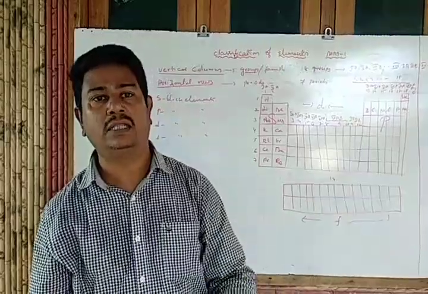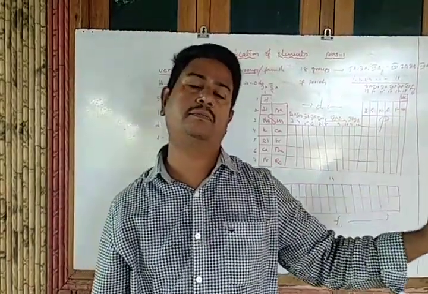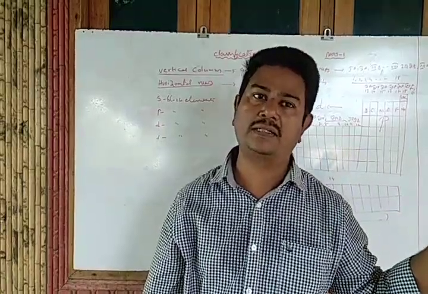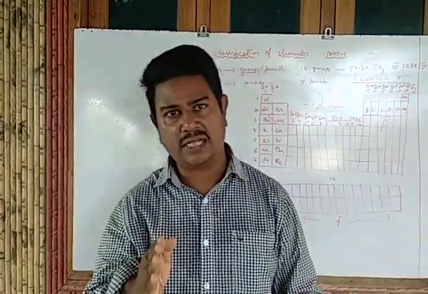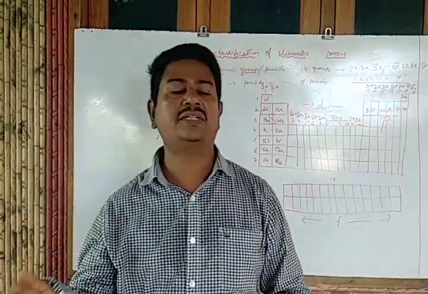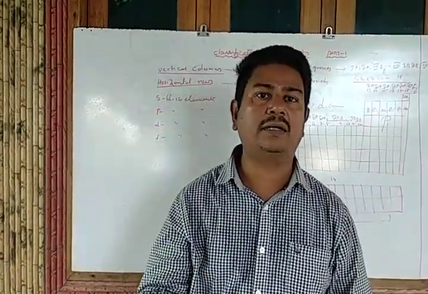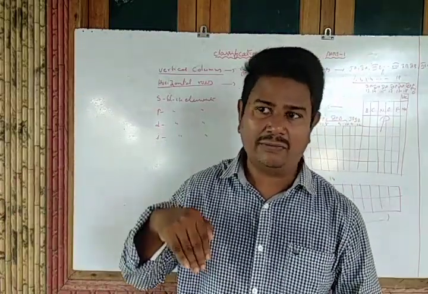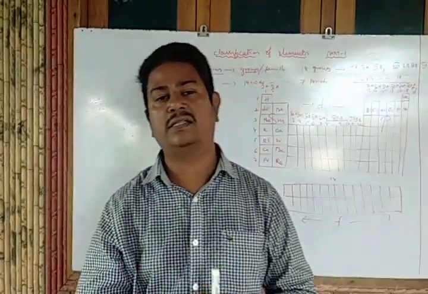Which orbital that particular block belongs to. If the differentiating electron enters into the s orbital, finally it is called an s block. If the differentiating electron enters into the p orbital, it is called a p block. If it enters into the d orbital, it is called a d block. If it enters into the f orbital, it is considered which one?